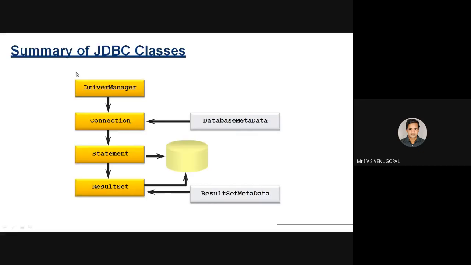So this is a summary of the JDBC classes. We have seen DriverManager. It is used to load the database specific driver, register a driver, establish a connection with the database, issue the SQL statements, and retrieve the results. If you want some additional information regarding the database, you can use DatabaseMetaData. If you want some additional information regarding the result set, you can use ResultSetMetaData.